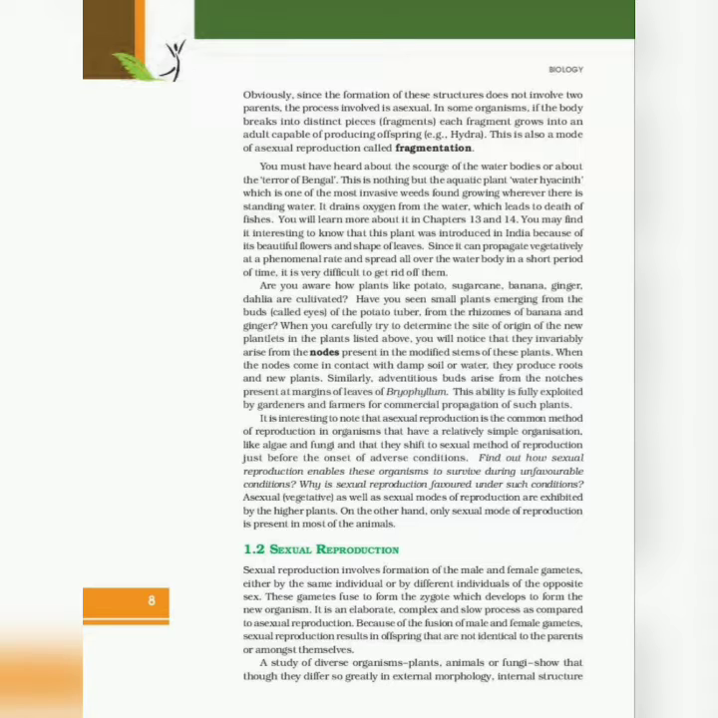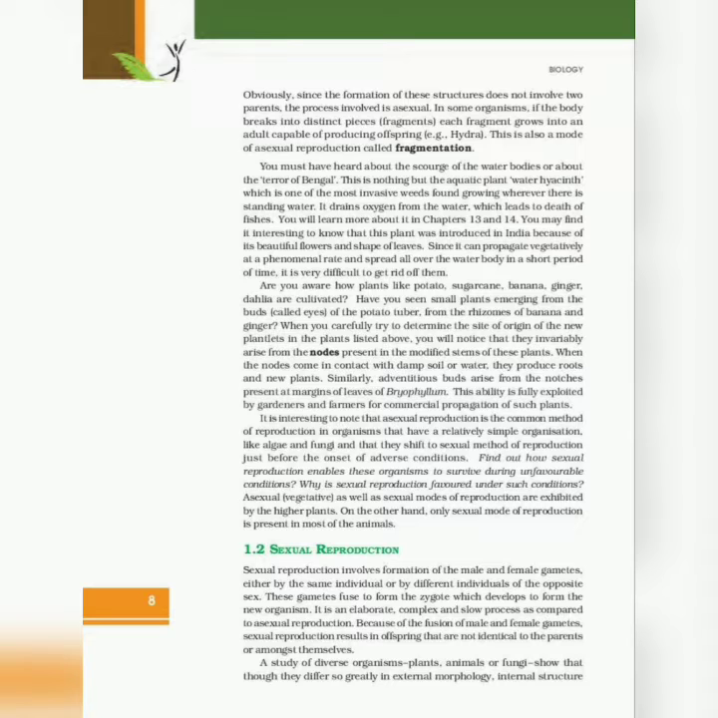It is interesting to note that asexual reproduction is the common method of reproduction in organisms that have relatively simple organisation like algae and fungi, and they shift to a sexual method of reproduction just before the onset of adverse conditions. Find out how sexual reproduction enables these organisms to survive during unfavourable conditions. Why is sexual reproduction favoured under such conditions?